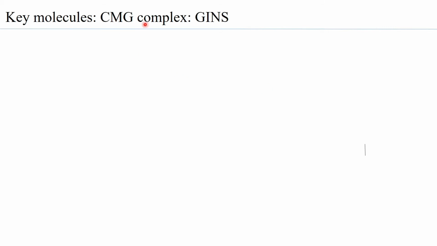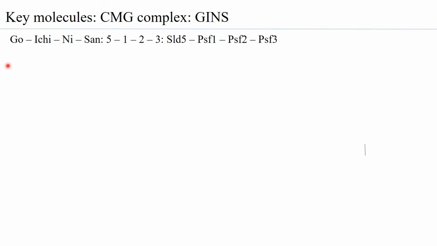So of the CMG complex, the third constituent is the GINS. Now, what is GINS? GINS is go, ichi, ni, san. In Japanese, that stands for 5, 1, 2, 3. So why is it 5, 1, 2, 3?